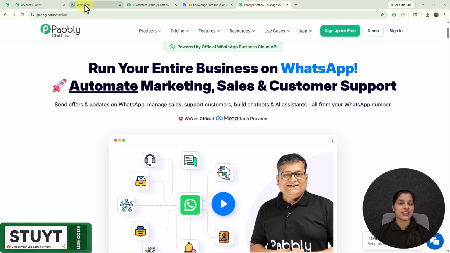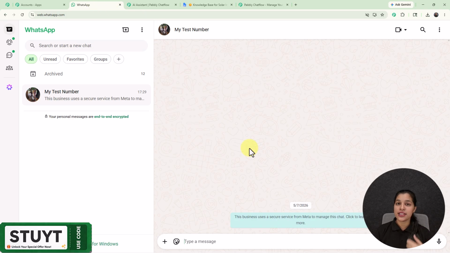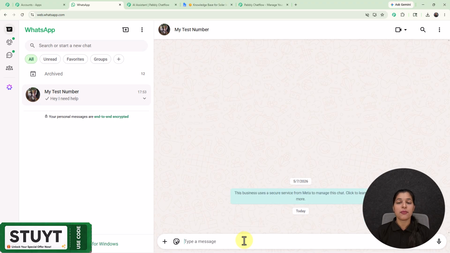So for that, let's move on towards my WhatsApp. Right here I'm acting as a user, and here I'm going to send a message to my business number, which is saved here as my test number. So here I'm going to enter this message, that is, hey, I need help, and we will see whether I get responses to my random questions related to the business which I'm running. This message is going to initiate my AI assistant. Yes, you heard it right.